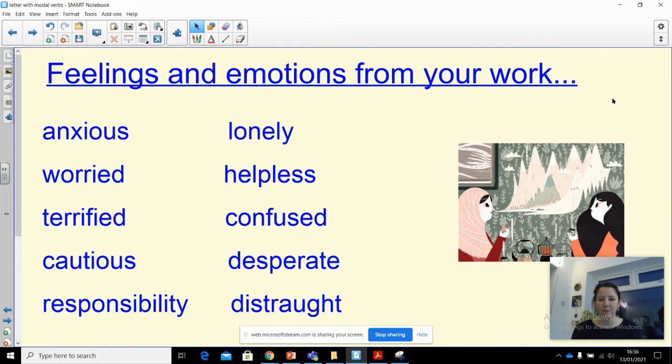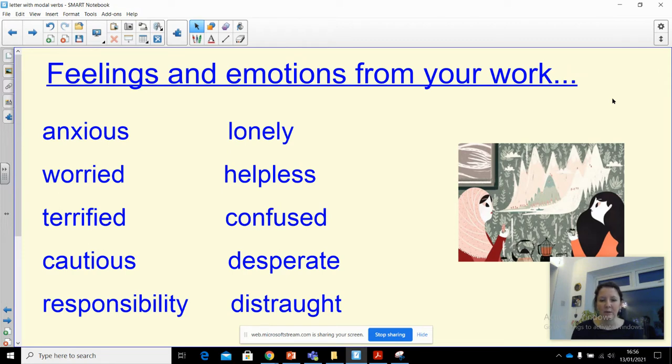Responsibility. She's got the responsibility of looking after her children. Lonely. Lonely was a good one because her husband's just died. And even though she's got her two children, she doesn't want them to get sad. She came up with that idea yesterday in our Zoom as well. Mum doesn't want to make the children feel sad or scared. So she's feeling a bit lonely.